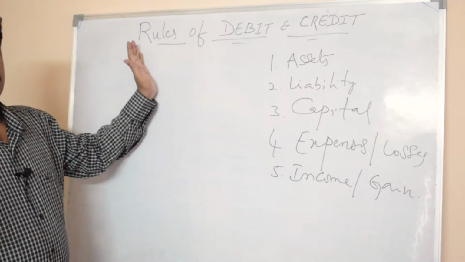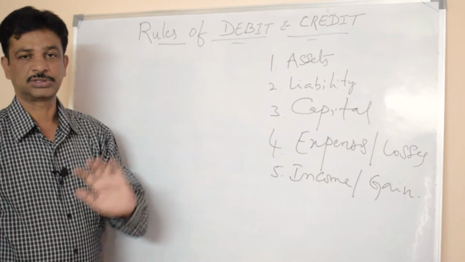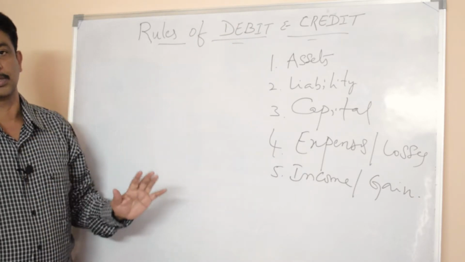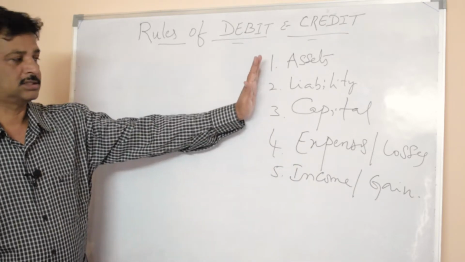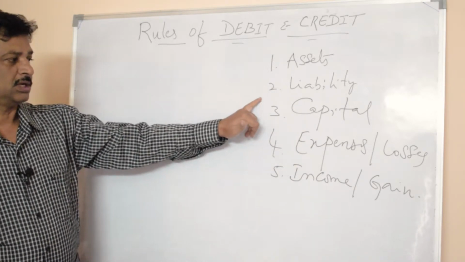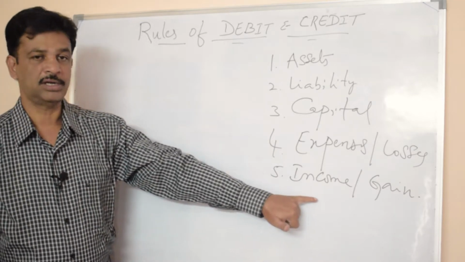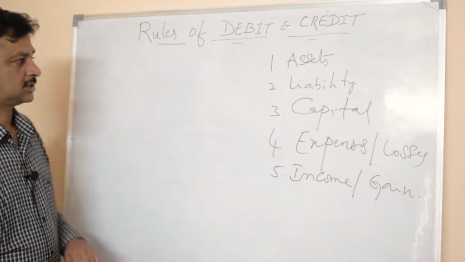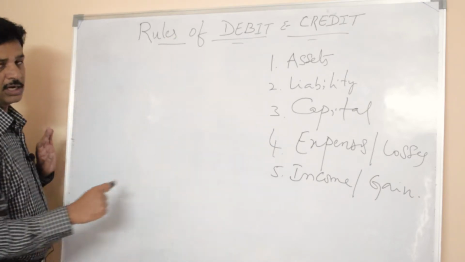For the purpose of recording the transaction according to rules of debit and credit, all accounts are classified into 5 categories. The 5 categories are assets, liability, capital, expenses and losses, and income and gain. Let us understand what are the rules for each and every item of this.